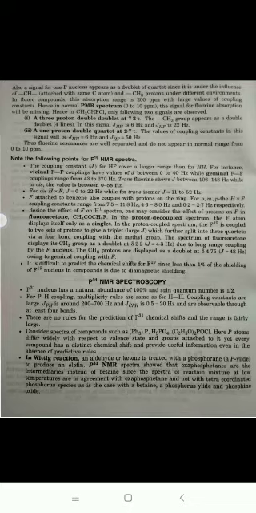Now we will discuss the main characteristics of the F19 NMR spectrum. The coupling constant J for HF covers a larger range than for HH. For instance, vicinal fluorine-fluorine coupling has a value of J between 0 to 40 Hz, while geminal FF coupling ranges from 43 to 370 Hz. Trans fluorine shows a J between 106 to 148 Hz, while for cis the value is between 0 to 58 Hz. For cis H to F, J is equal to 0 to 22 Hz, while for the trans isomer, J is equal to 11 to 52 Hz.